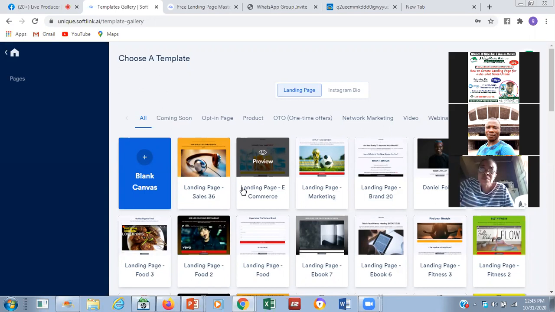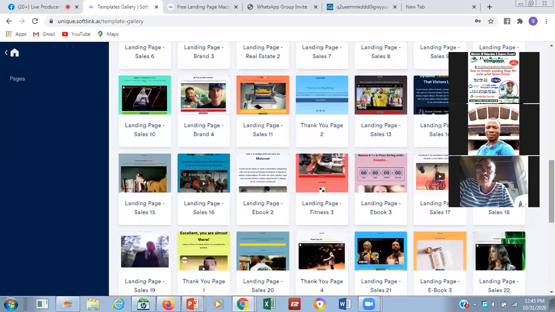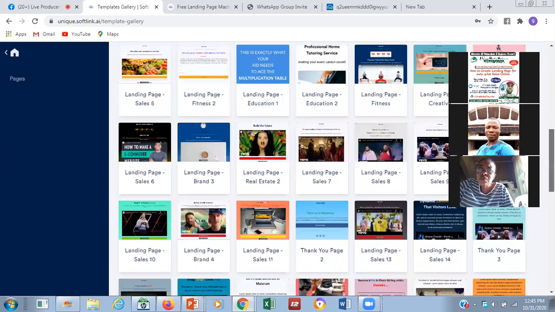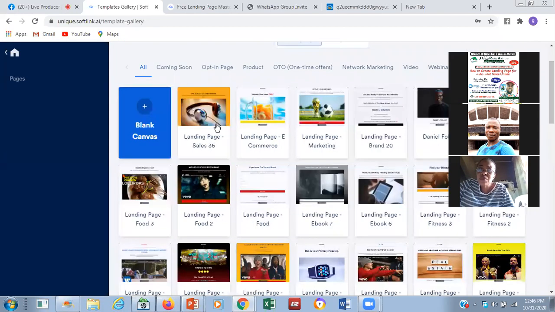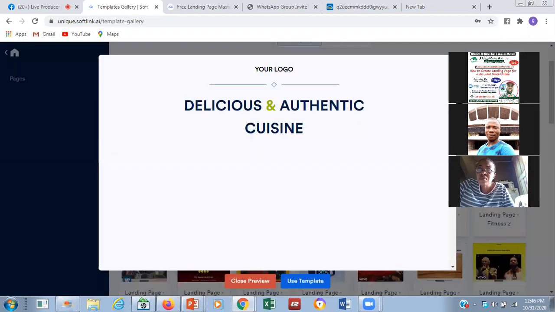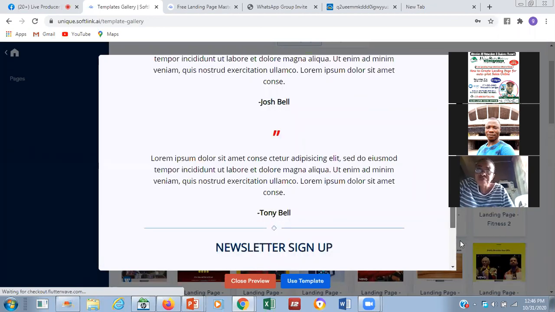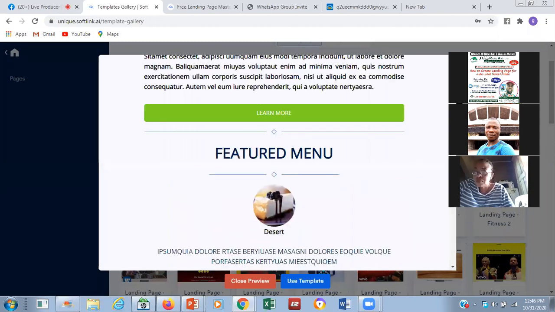Now, you can see there are different kinds of templates here that you can pick from and edit. You look at them, and pick any one that is close to the kind of business you want to do, then just click on it and make use of it. Now let's look at some of them. This is food. You can preview it, to see how the landing page is structured. If it goes in line with what you want and you want to adopt it, you say, okay, I think this one is okay.